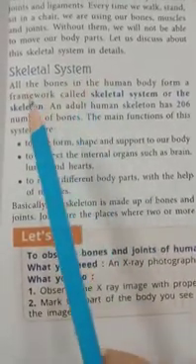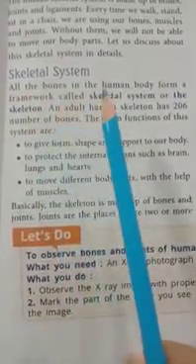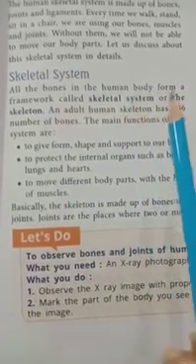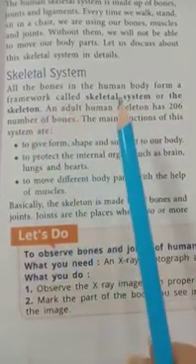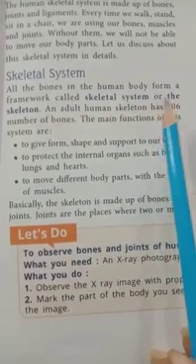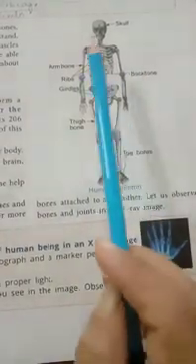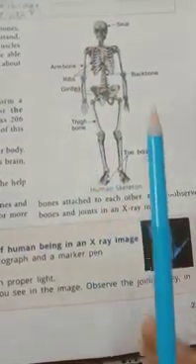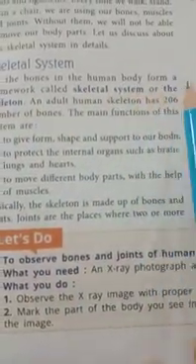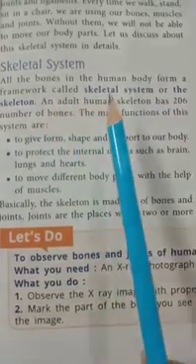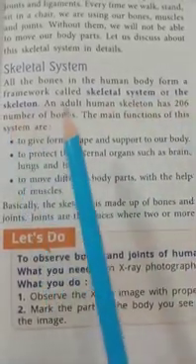So, skeletal system. All the bones in the human body form a framework called the skeletal system or the skeleton. Children, you can look at it in the picture. This is the human skeleton.